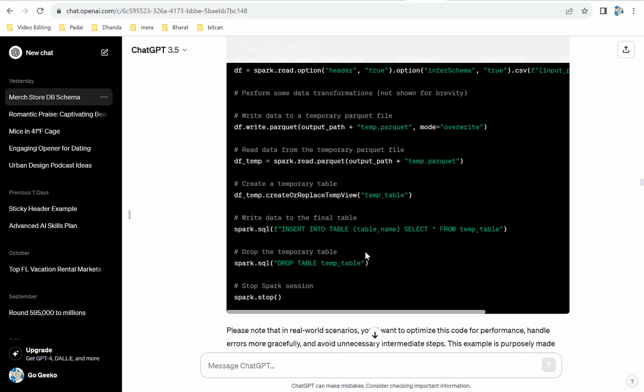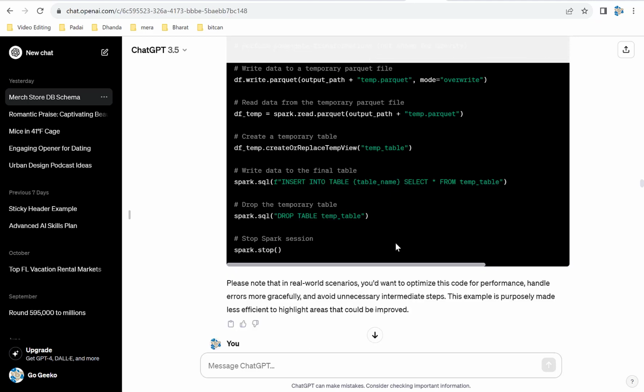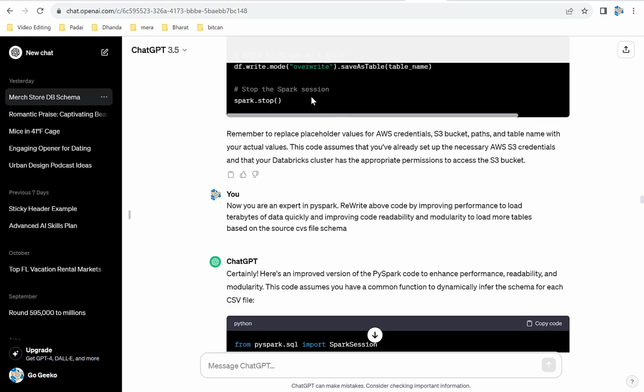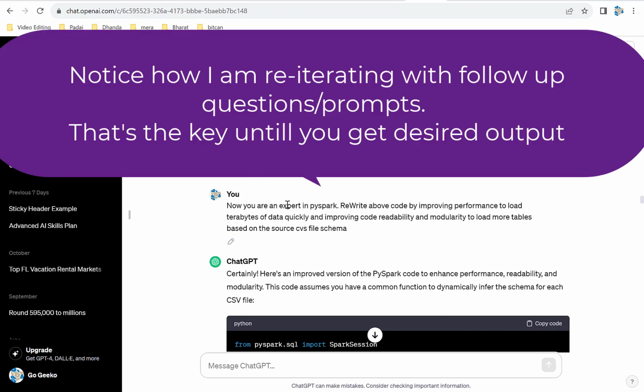Now I could have asked the next prompt like, now explain to me what this code is doing. In case you don't know what that code is doing, like sometimes in your job, in your work, you have something which you don't know what it is doing, you can just ask ChatGPT to explain that to you, right? It will explain that to you. So before I asked, hey, you're a beginner. Now I say, now you're an expert in PySpark. Rewrite above code by improving performance.